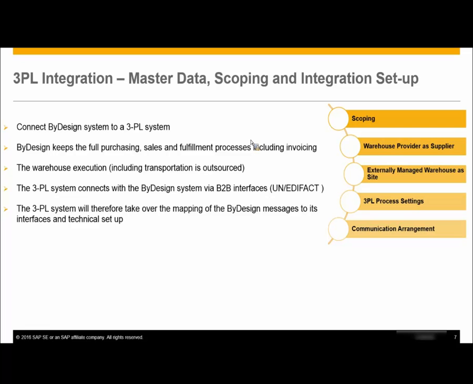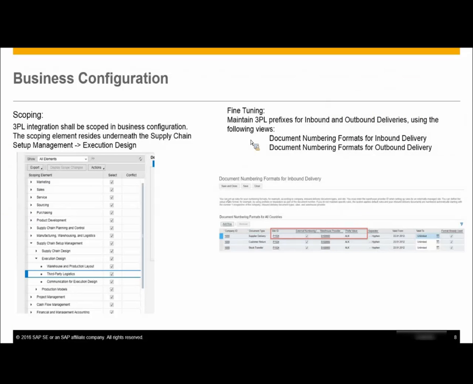Okay, going to the next slide. Here you see that in business configuration, you have a business package called third-party logistics, which has to be scoped for you to have 3PL configured in your BYD system. Later on, you have certain activities which aid in document numbering formats for your inbound deliveries or outbound deliveries. Now let me show this setup in the system directly. I shall switch to the system now.